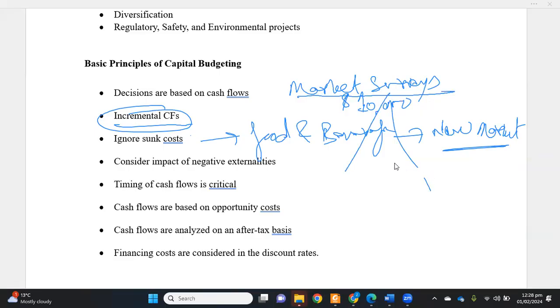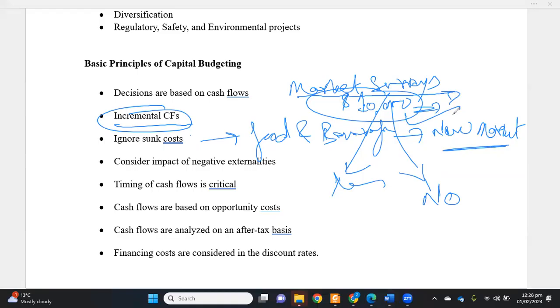Either they will say that yes, the project is feasible, go for it, or they will say no, the project is not feasible for you to invest in, because you won't be able to tap that new market. In both cases, what happens to this cost? This cost has to be incurred, whether you accept the project or reject it.